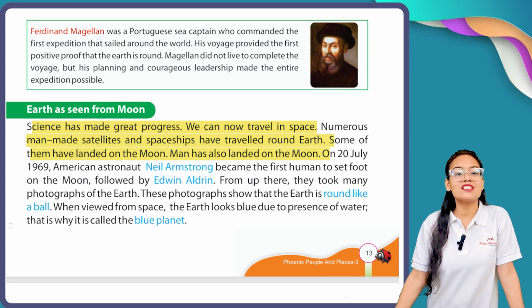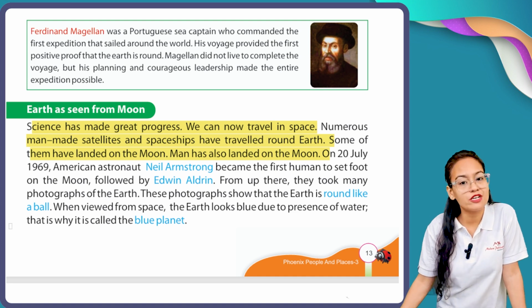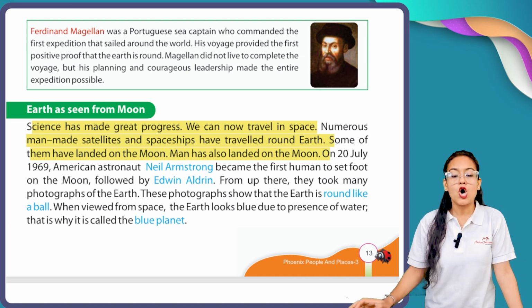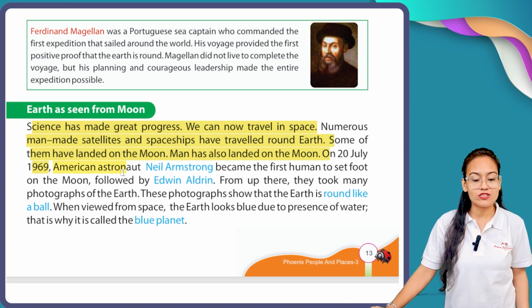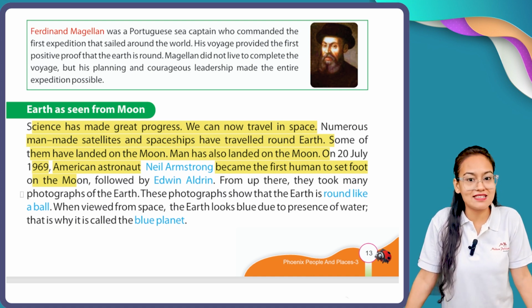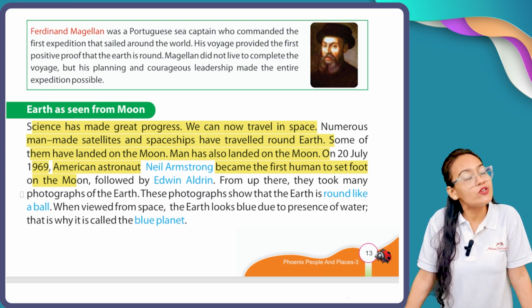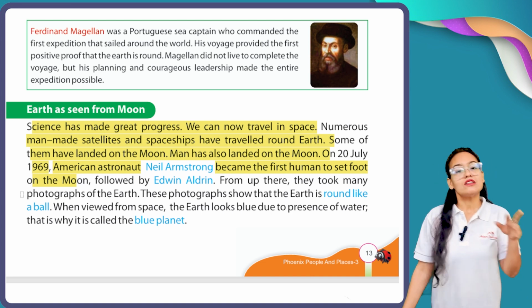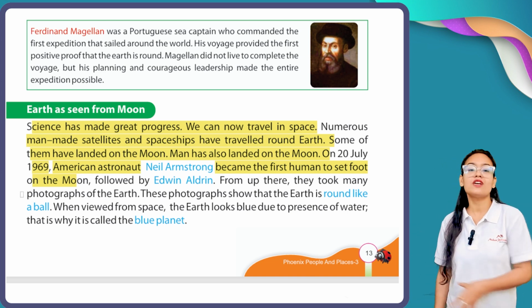Not only satellites, even a few human beings kept their foot on the surface of the moon. On July 28th, 1969, American astronaut Neil Armstrong became the first human to set foot on the moon. Two people went to the moon.